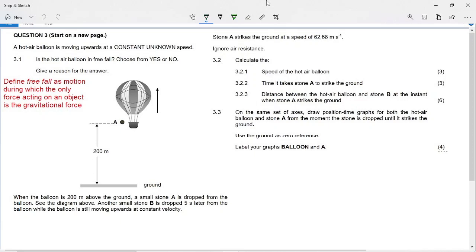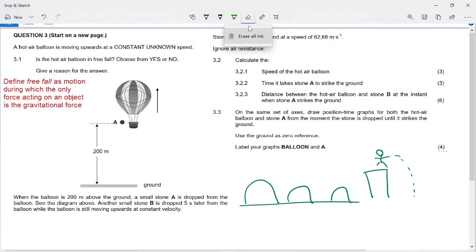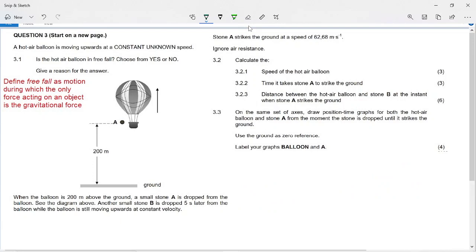When in grade 10 you start learning about displacement time graphs, a displacement time graph for a projectile, I always say it looks like the shape of the motion of a ball if you bounce it. So a bouncing ball ends up with a displacement time graph that looks like this. I always say it's a curvy shape. If somebody drops a ball off a building, a little man like this, and he drops the ball off the building, the ball goes down like that, and it looks like the bouncing ball curve. So a projectile displacement time graph will look like a curved shape.